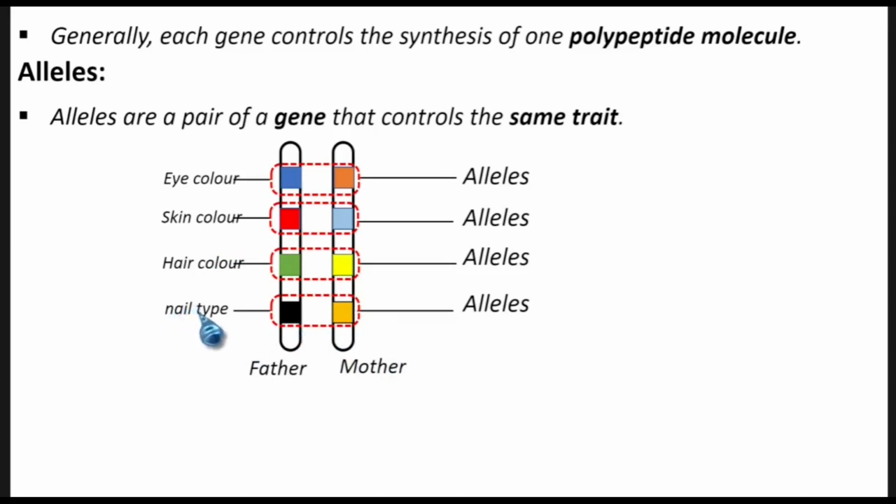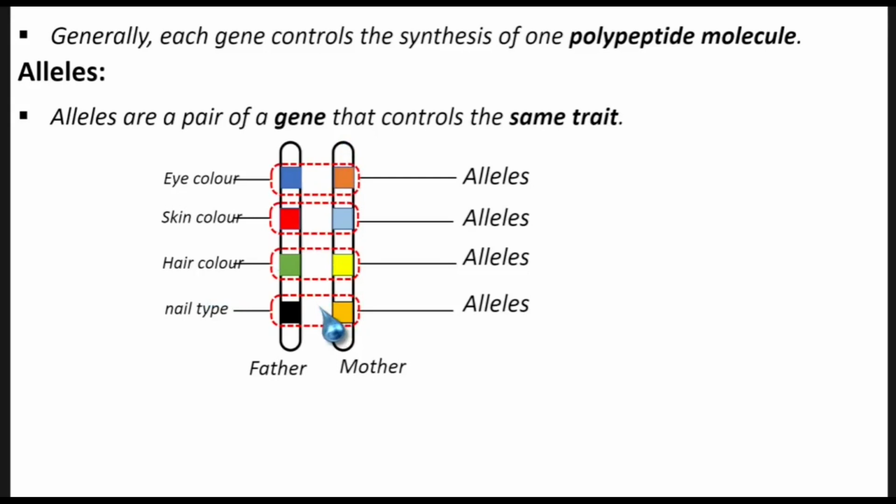Okay, so words like trait, the word trait actually just simply means the way an individual looks. It's the same as the word characteristic, so we exchange the word characteristic for trait in most cases. So when you hear me mentioning trait, or in any book mentioning trait, they just mean characteristic. Eye color is a trait, skin color is a trait, hair color is a trait, nail type is a trait.